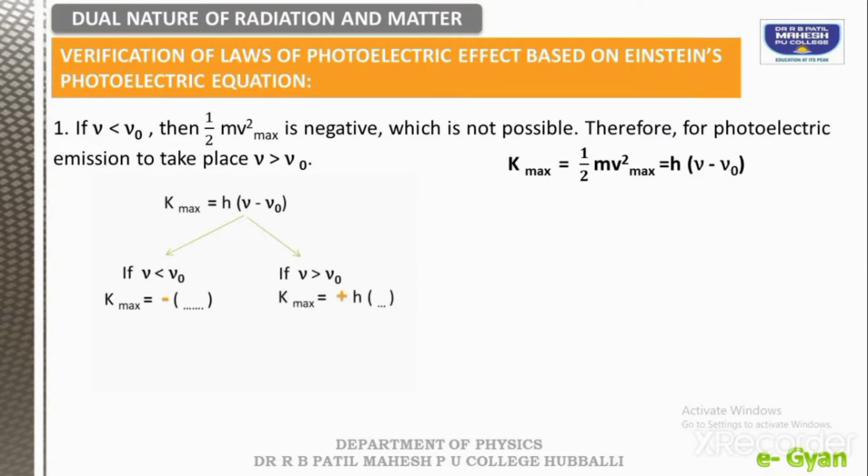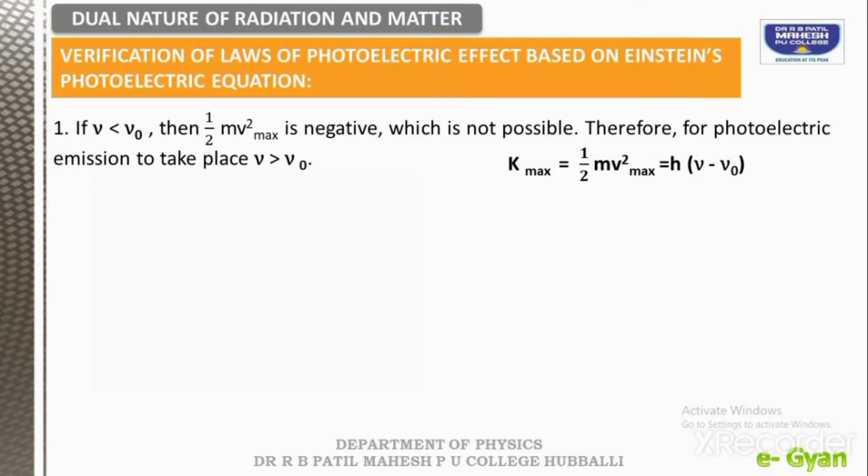If nu is greater than nu naught, then it is positive. Therefore, for photoelectric emission to take place, nu must be greater than nu naught. That means the frequency of light which falls on a metal must be greater than the threshold frequency. Then only the electron can emit out, or photoelectric emission is possible.